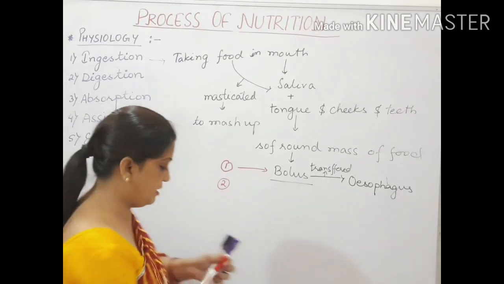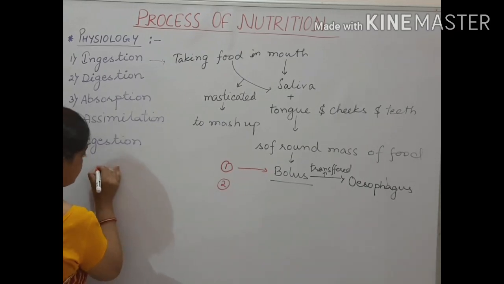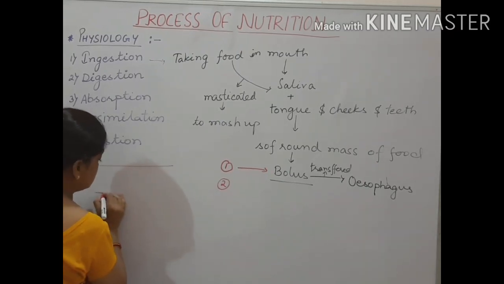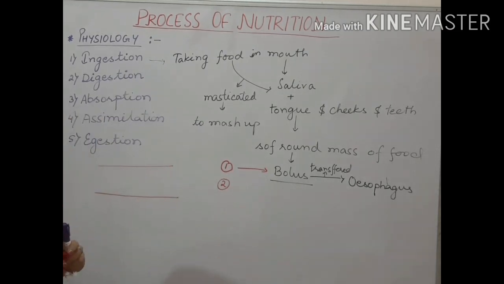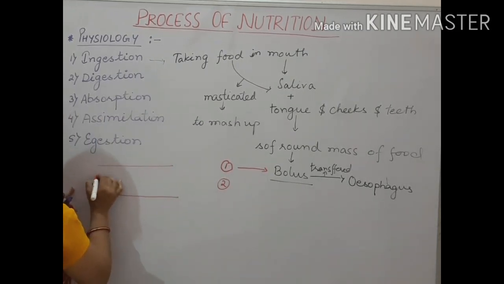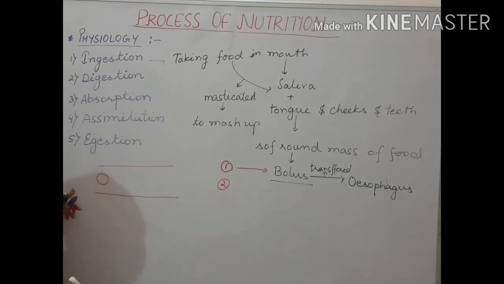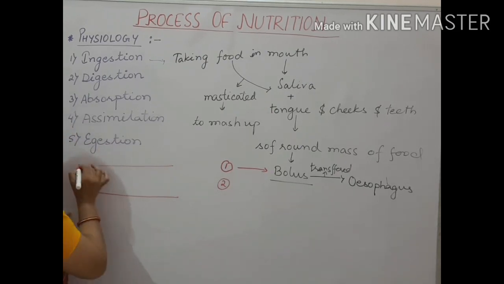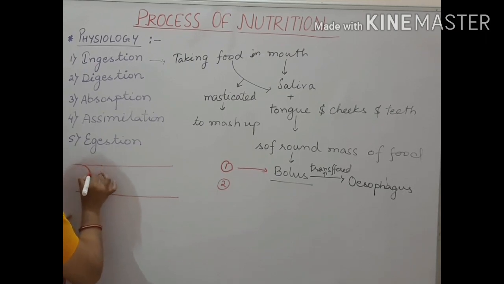Now here I will be making only your oesophagus. Suppose this is your oesophagus, a tube-like structure. And from here the bolus has entered. Now this bolus will be transferred here. What happens? The muscular structure which is behind will contract in this way. And in front, the oesophagus will relax and the food will be pushed from behind in the forward direction.